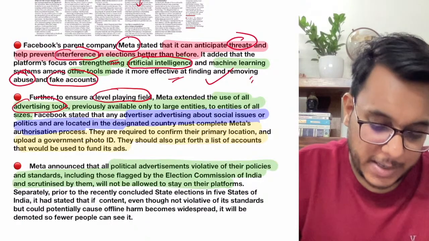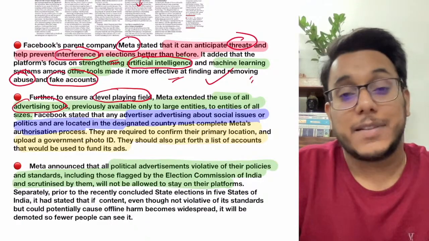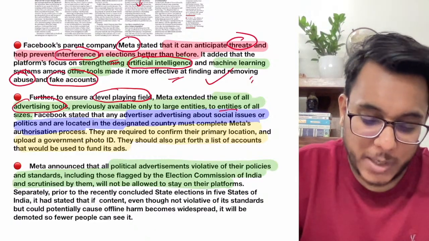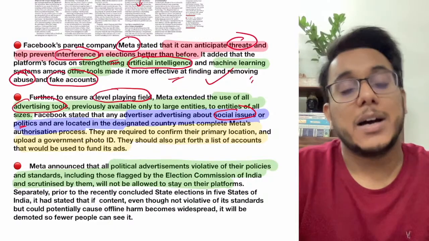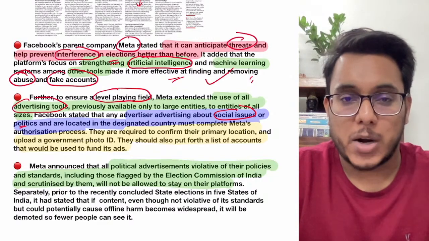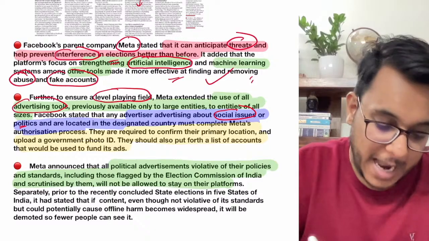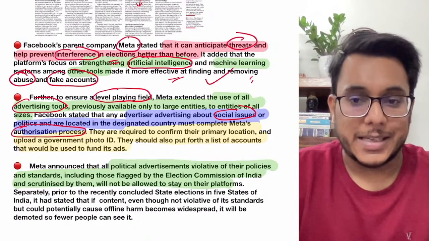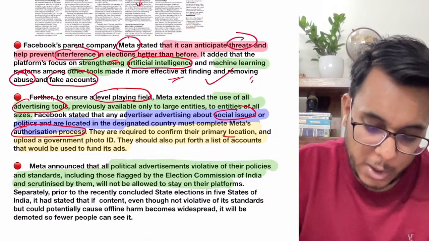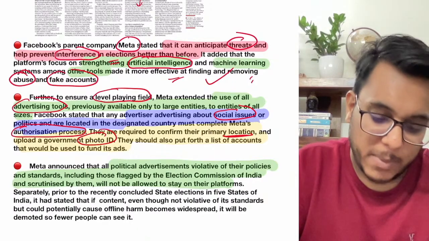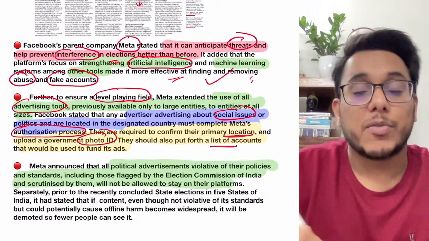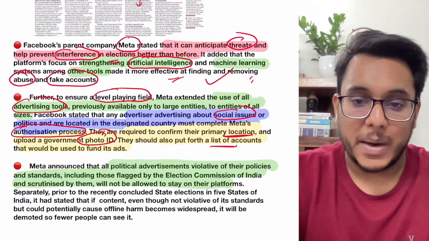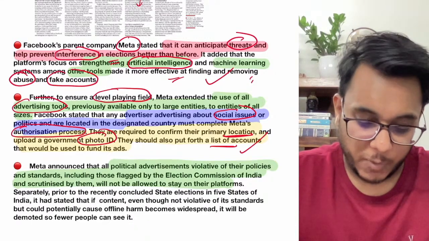Then after that, it has been provided that if any political party or any person wants to advertise about a social issue or about a political matter, fine, then they have to first of all complete the authorization process of Facebook. Is it clear? They have to confirm their location, they have to upload a government photo ID card, they have to put the list of the accounts from which they will be using the money. All these particular things have been provided here.